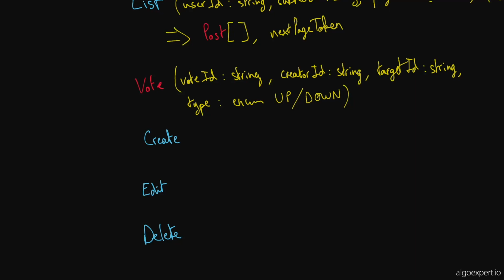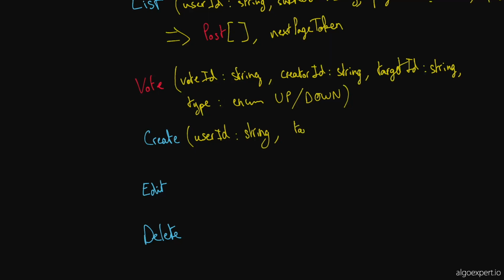And then as far as what these methods look like, they take in a user ID. We always pass in the user ID. They take in the target ID. So the user ID would be the creator ID here. Then they take in a target ID. Edit and delete don't take in a target ID, but create does.